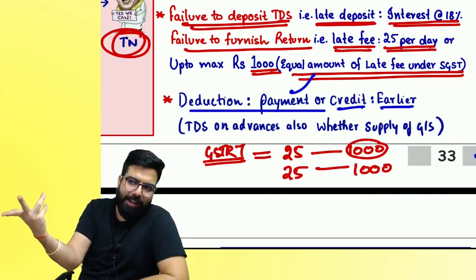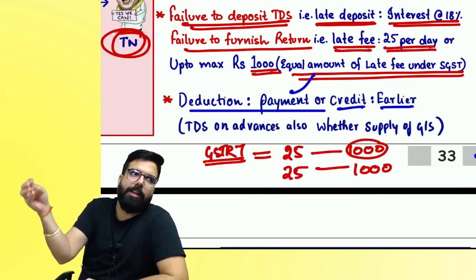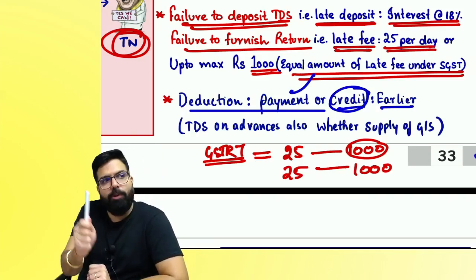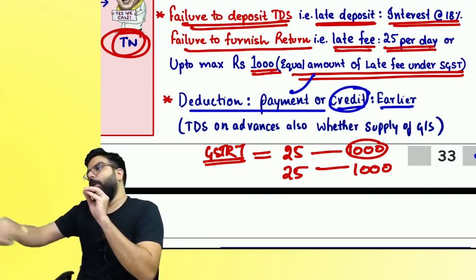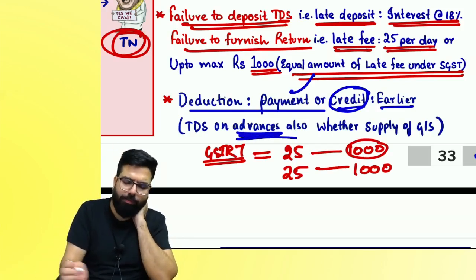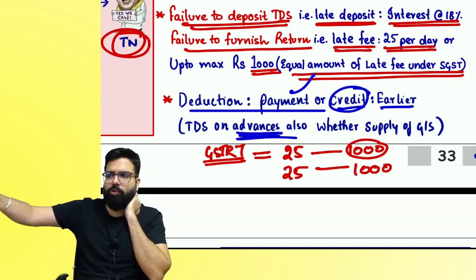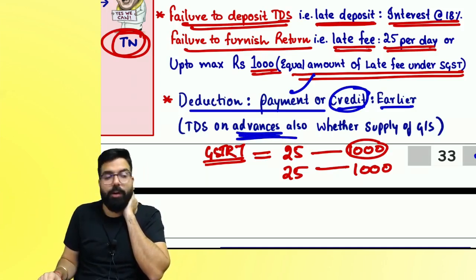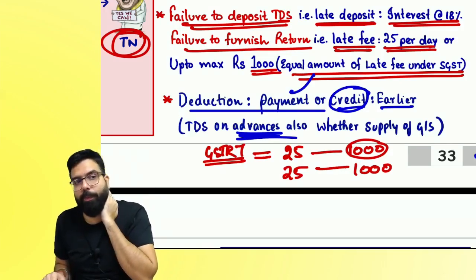If I passed an entry, for example, printing expenses payable to Sanjana, a credit entry, that time also I have to deduct. Remember, either on payment or credit, whichever is earlier. Do I have to deduct on advance also? It means when I'm paying advance to you so that you can supply, will I deduct TDS? Only when the value is more than 2.5.